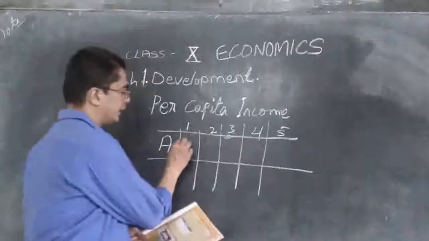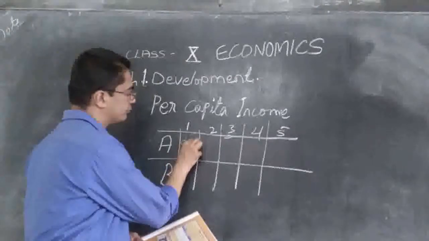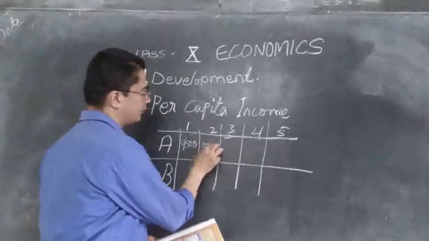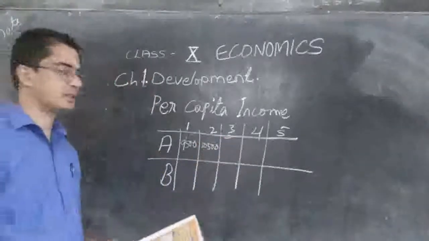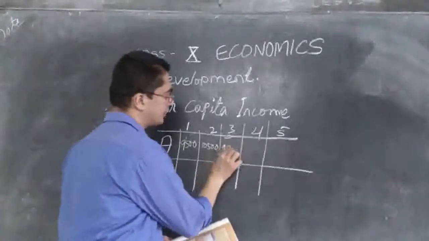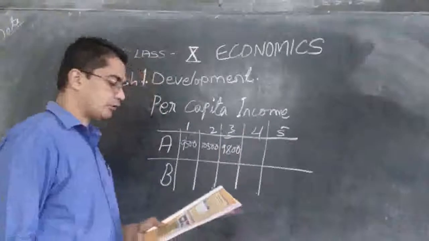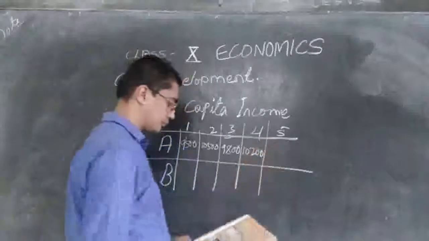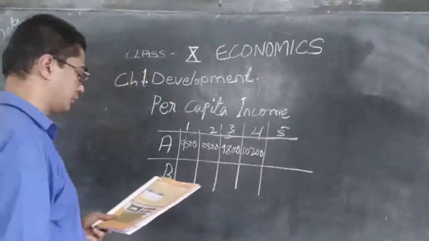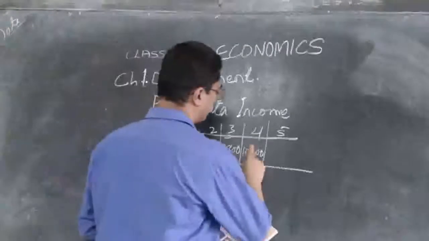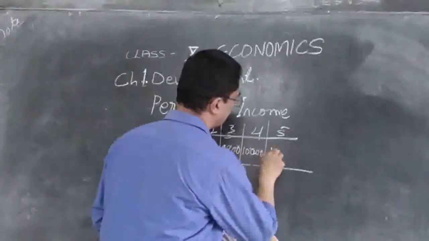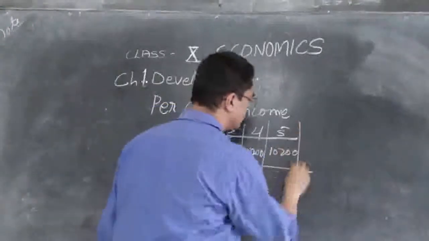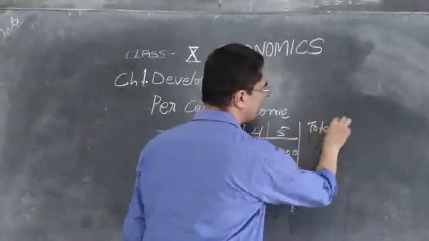The first person is getting 9,500, and the second person is getting 10,500. Then the third person is getting 9,800. Then the fourth person is getting 10,200. This one we will find out the total.